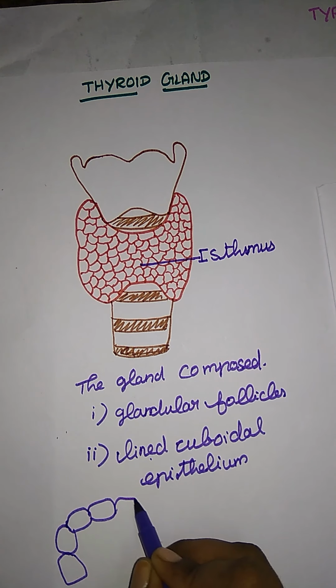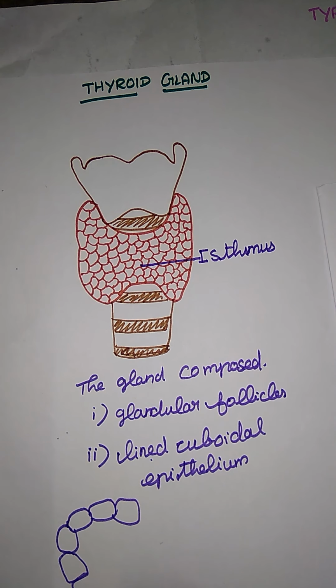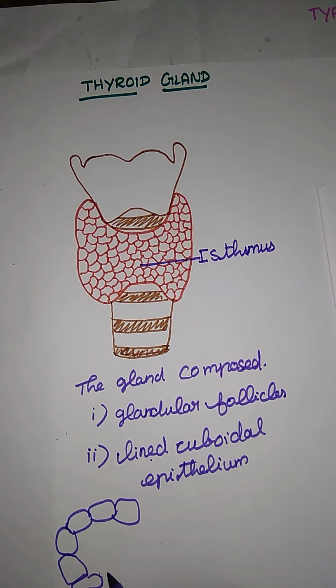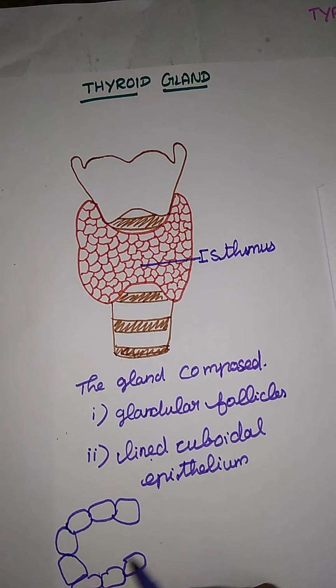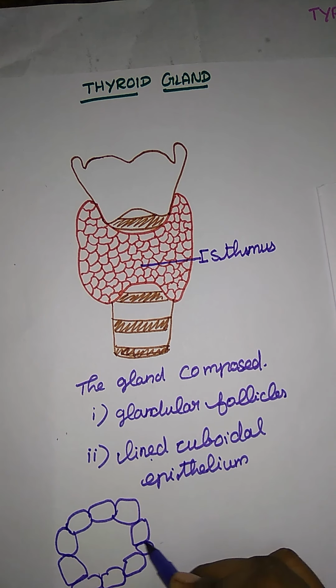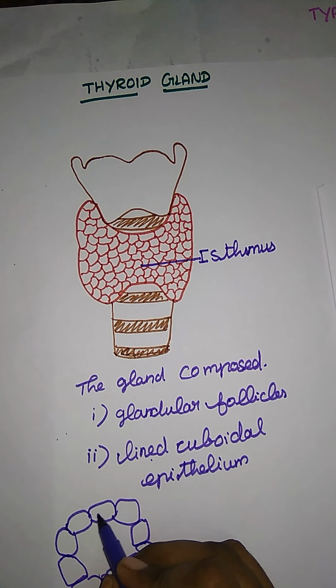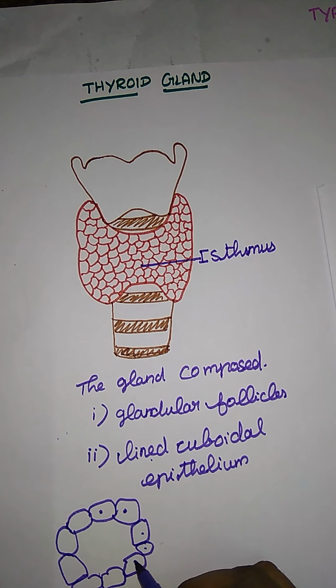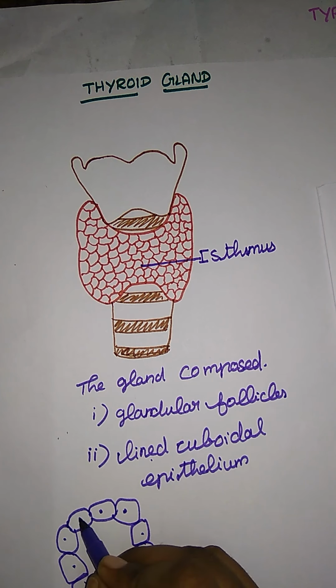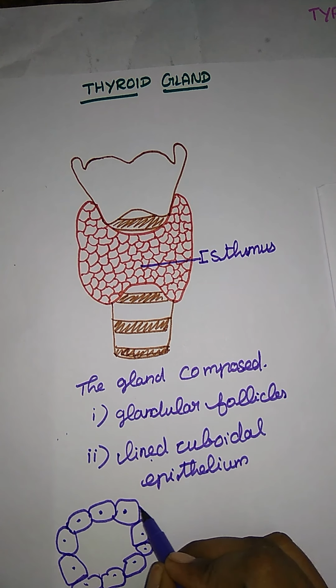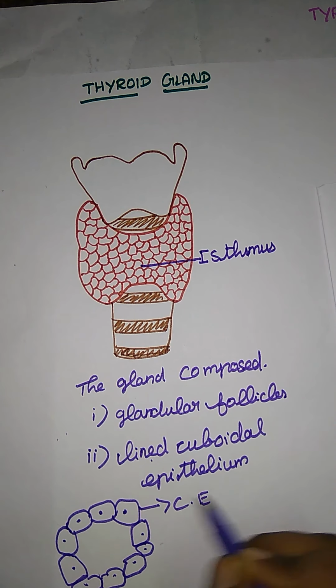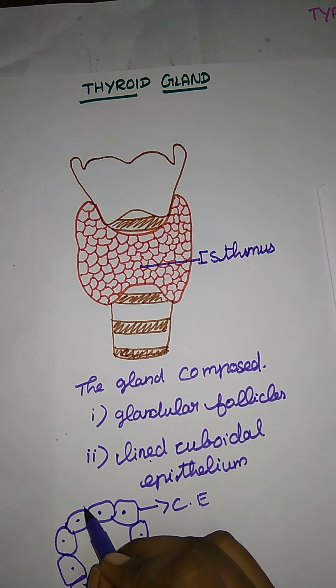This is the cuboidal epithelium, and this is the gland cells. The follicle is lined with cuboidal epithelium.